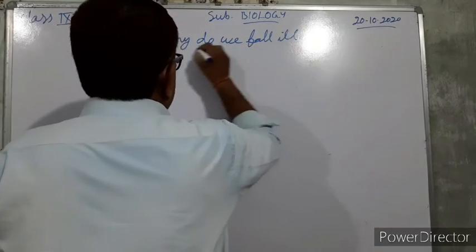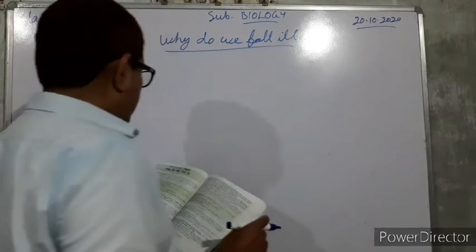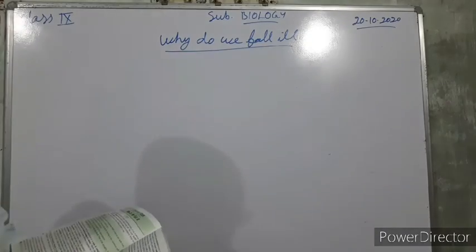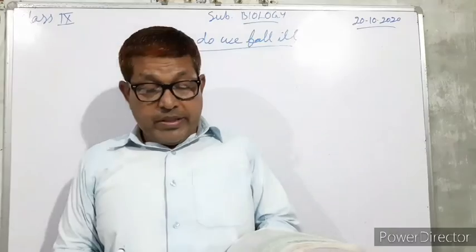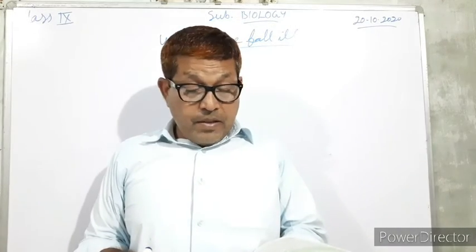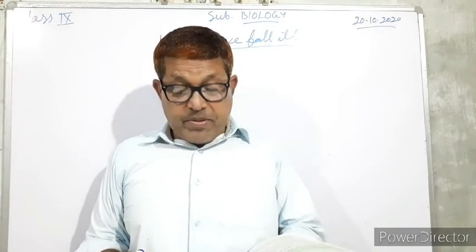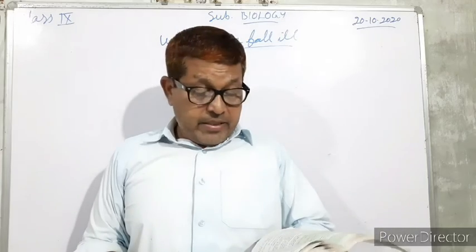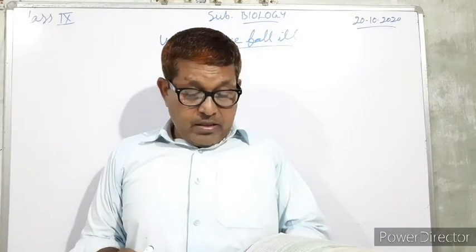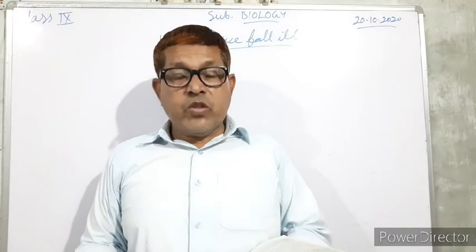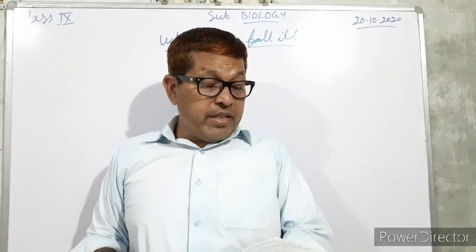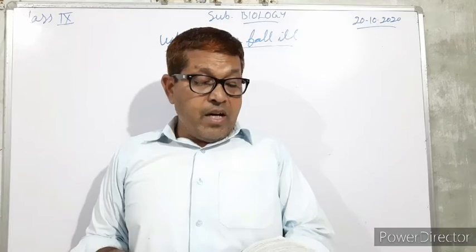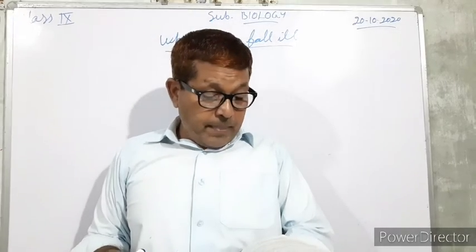Why do we fall ill? We have studied this lesson, and we have studied about health, about disease, and about the types of diseases, that is the communicable or infectious and the non-communicable or non-infectious diseases, and also about the acute and the chronic diseases.